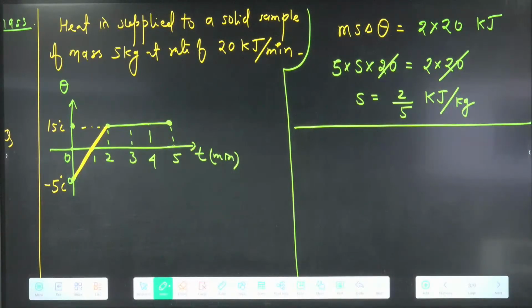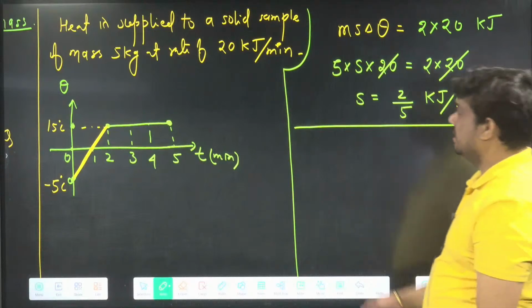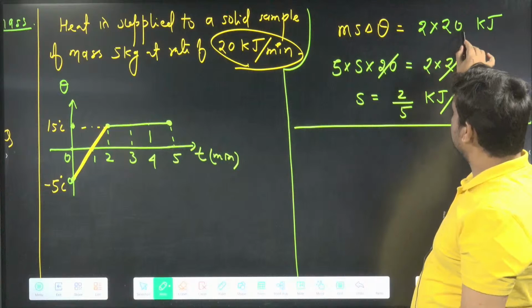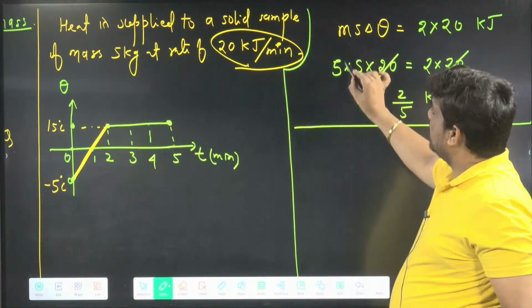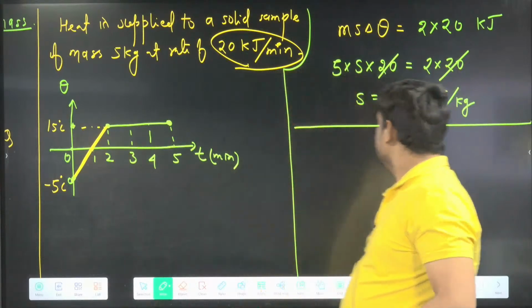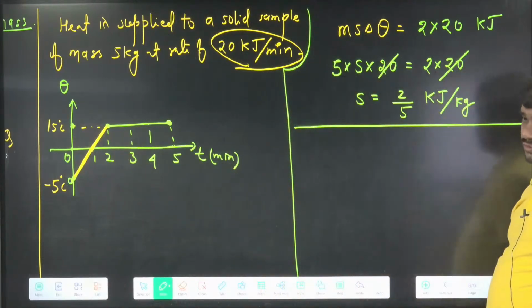MS delta theta is for 2 minutes, and per minute 20 kilojoule is given. So we can say 2 minutes, 2 into 20 should be equal to MS delta theta. Mass is 5, and delta theta, minus 5 to 15, is your 20. So we cancel 20 and we get 2 by 5.